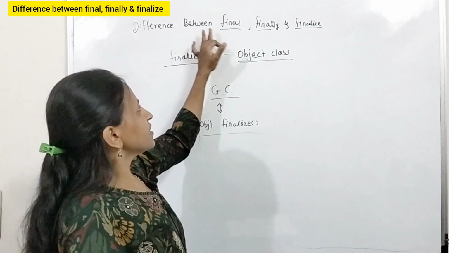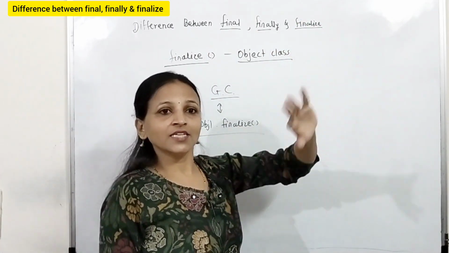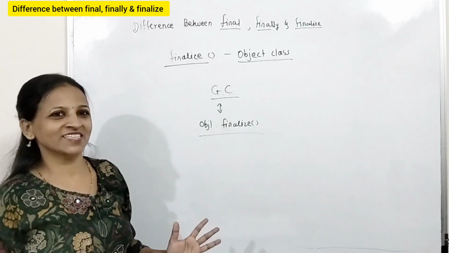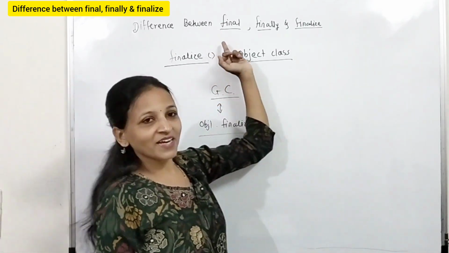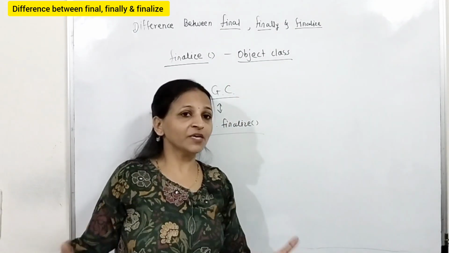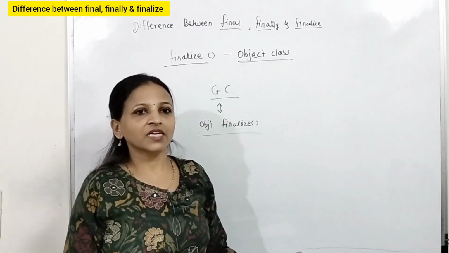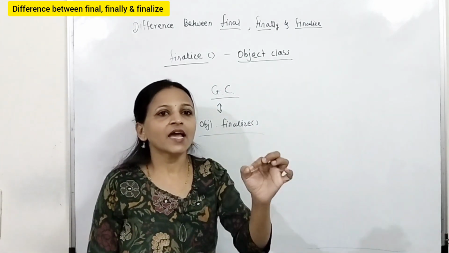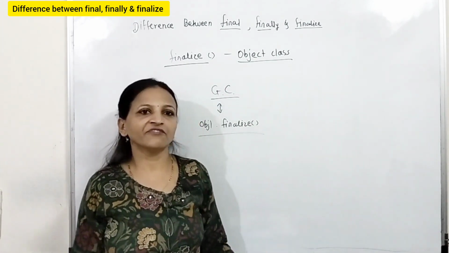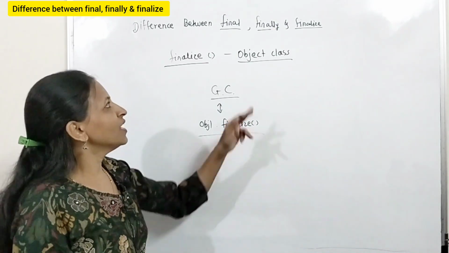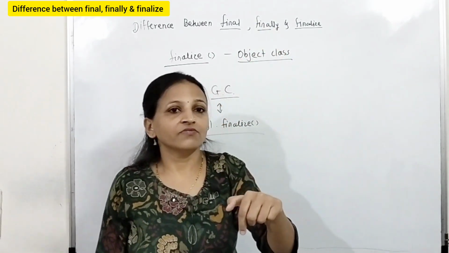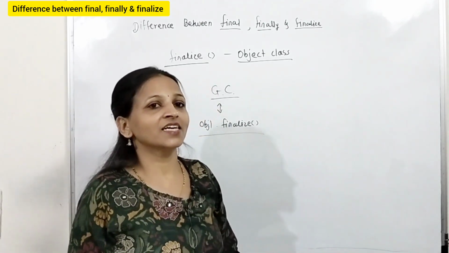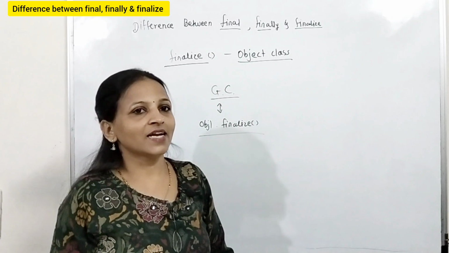Getting? Now what is the difference between finally and finalize? I think you have the full idea about this question. Now you are ready to give the answer. But again I am repeating, final is a modifier that can be used along with a variable, method or class declaration. If any variable is final, then it will be a constant. You cannot modify its value during execution of a program. If any method is declared final, you cannot override it in a child class. If any class is declared final, you cannot extend that class.